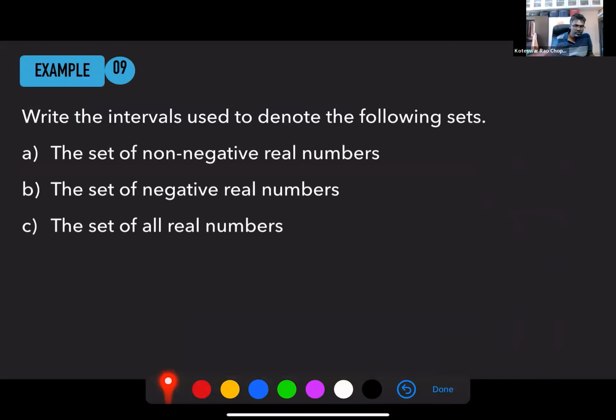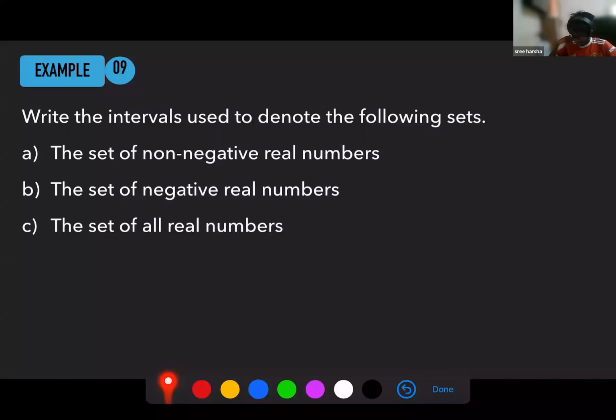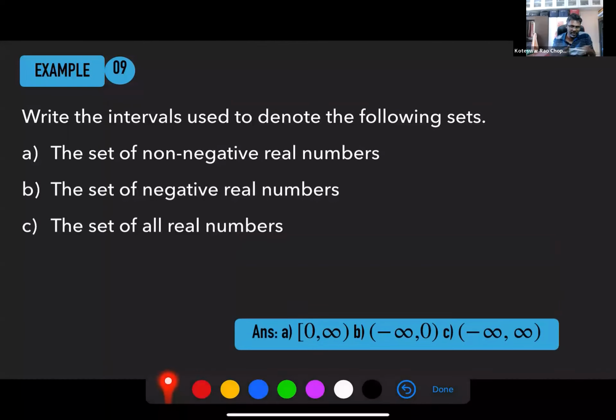Okay, I'll give you some time to think about this. How do you represent this? Any idea? Have you ever seen such things? Okay, so again, interval notation, this is how you write.